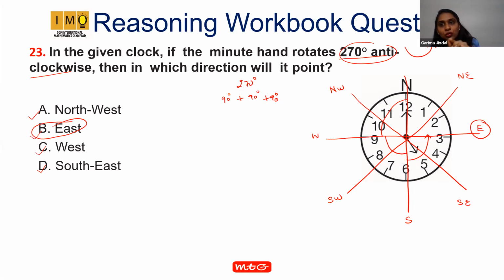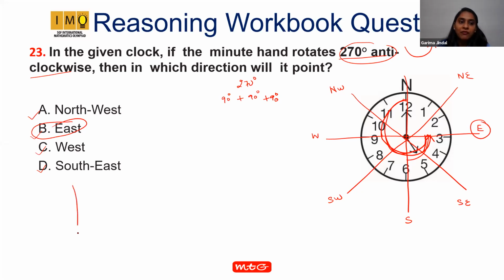Read carefully. 270-degree anti-clockwise direction. Anti-clockwise means in the opposite direction of the hands of the clock. Opposite direction of the hands of the clock. So the minute hand will be in each direction after 270-degree anti-clockwise turn. Clear? Yes, ma'am, clear.